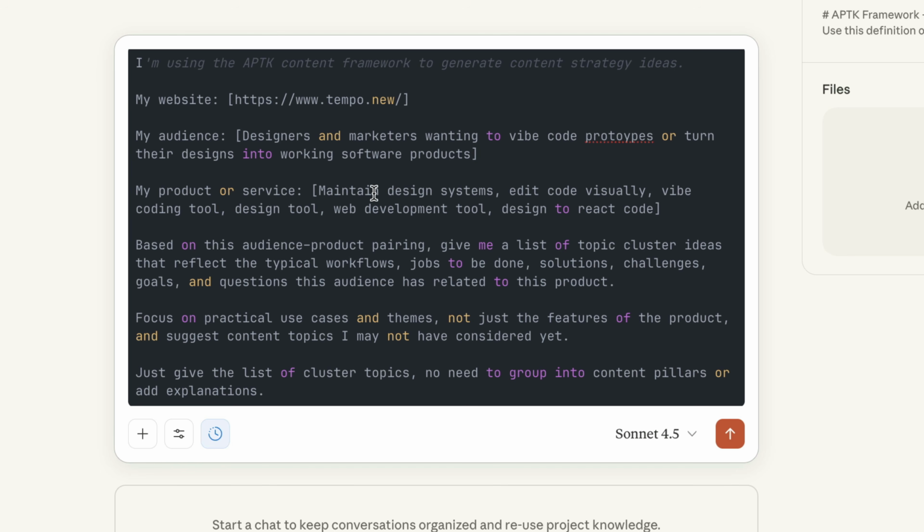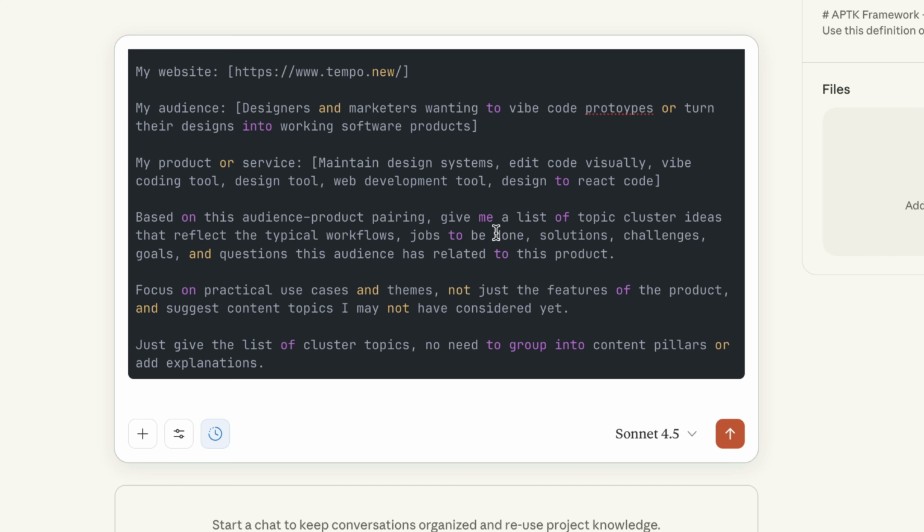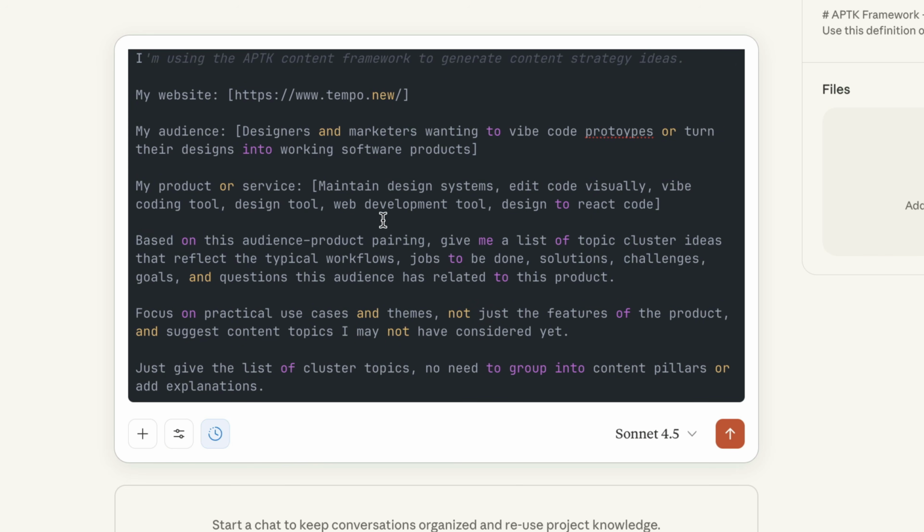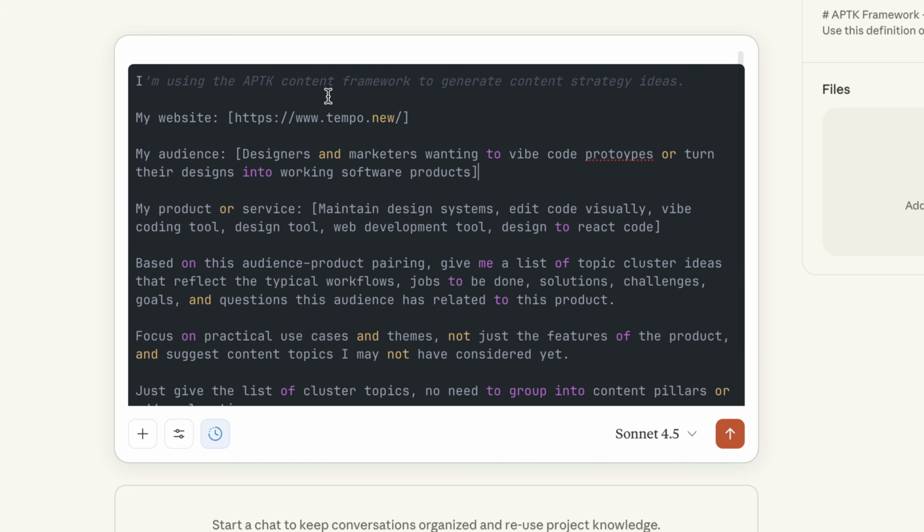So in this case, I said: maintain design systems, edit code visually, vibe coding tool, design tool, web development tool, design to React code. And I basically took these by looking at their homepage and analyzing what I thought were the product offerings that they have. And then the rest just goes through some other stuff. You don't need to edit anything. You can read it if you want, but that's pretty much it.